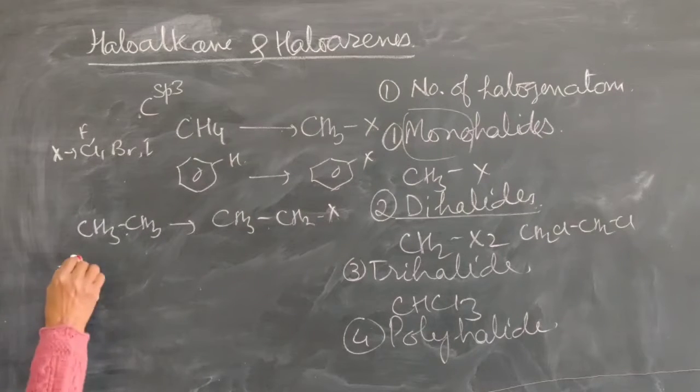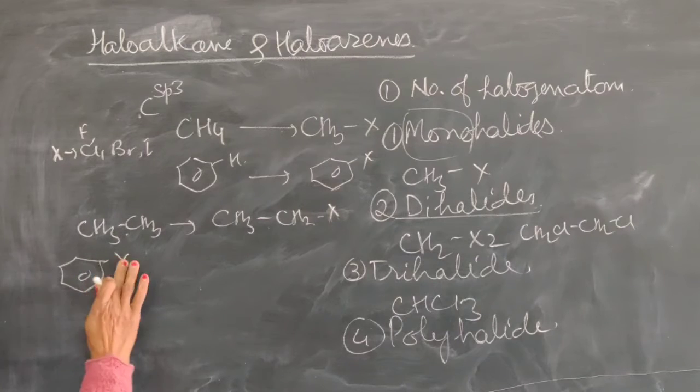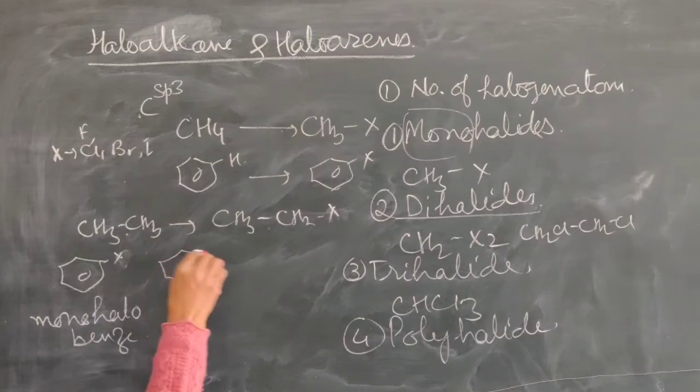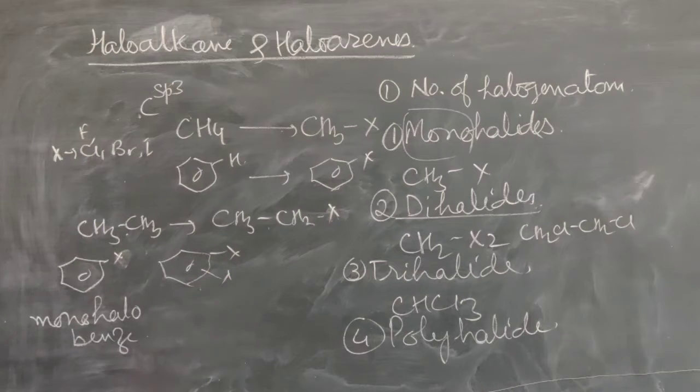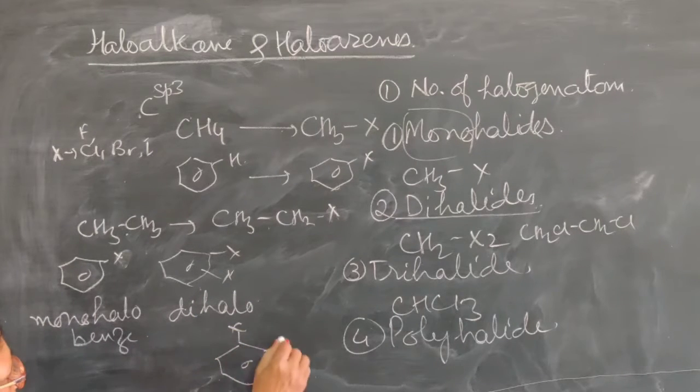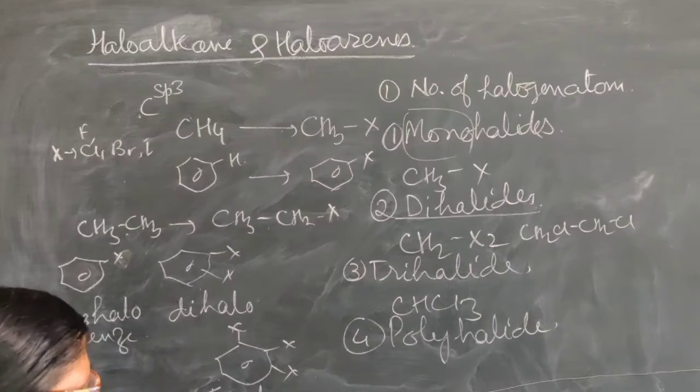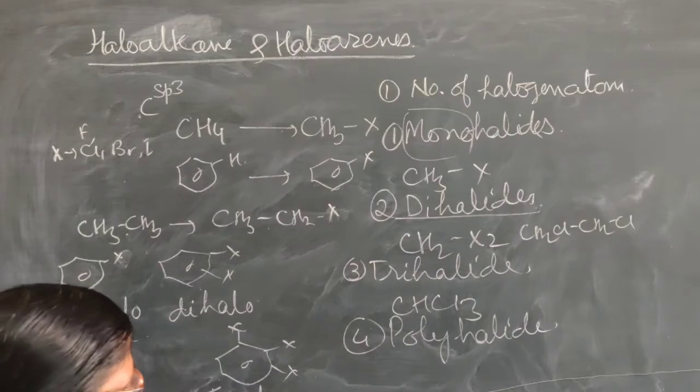When one of the hydrogens is replaced, it is called a monohalide, monohaloarene or monohalobenzene. When 2 hydrogens are replaced, it is called dihalobenzene. And when we replace 3 hydrogen atoms of benzene, it is called trihalobenzene. So this is the classification on the basis of the number of halogen atoms.